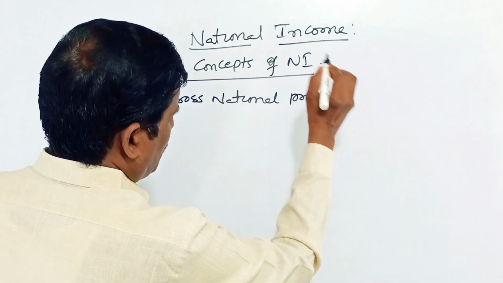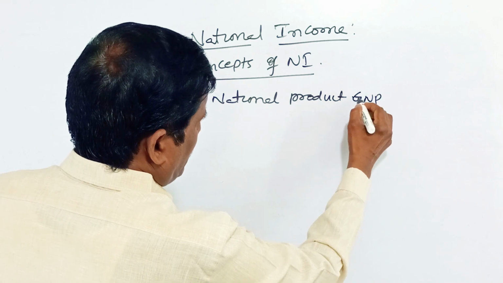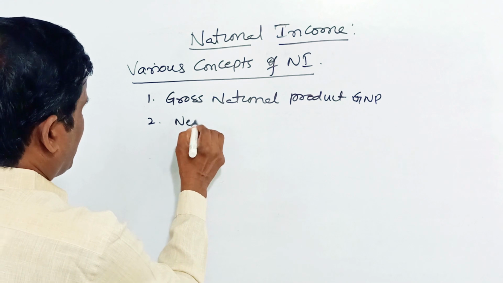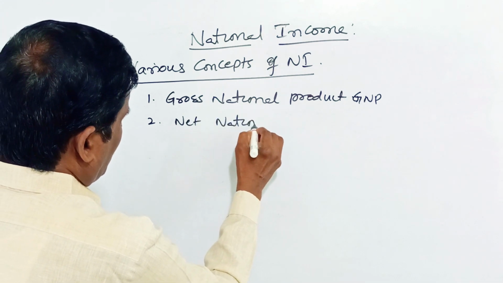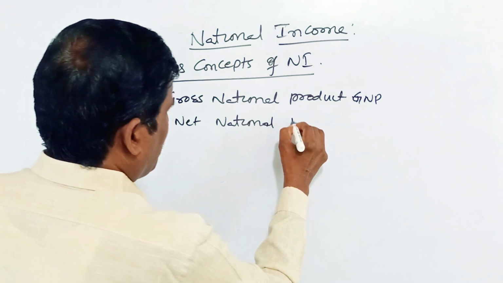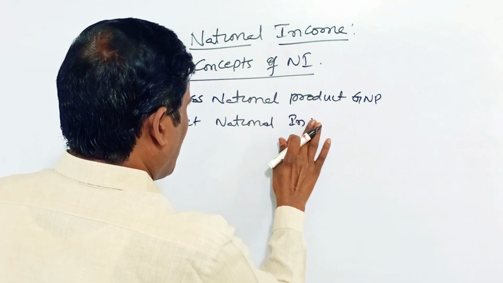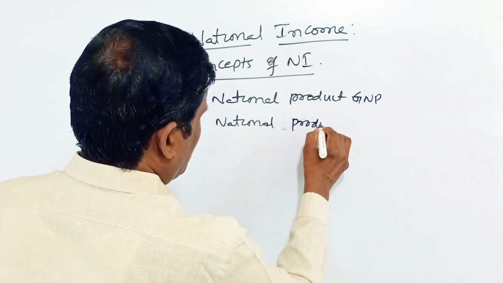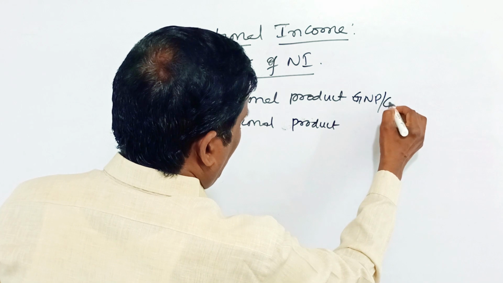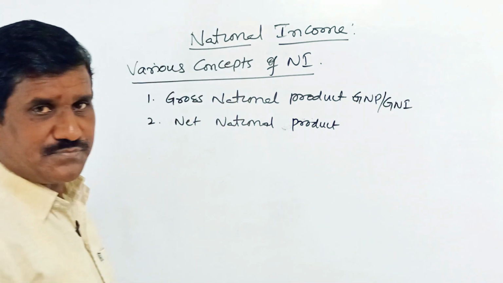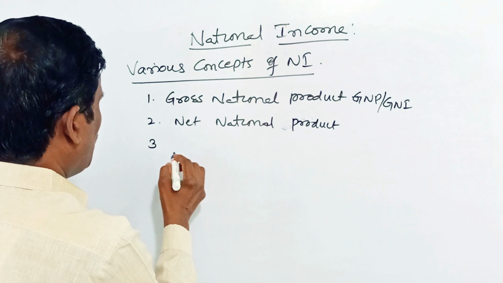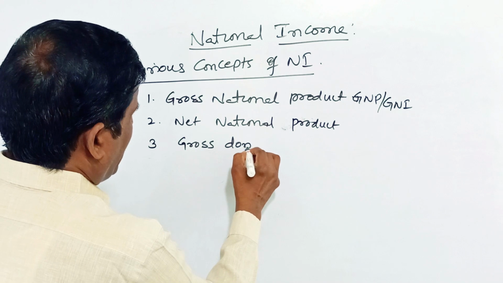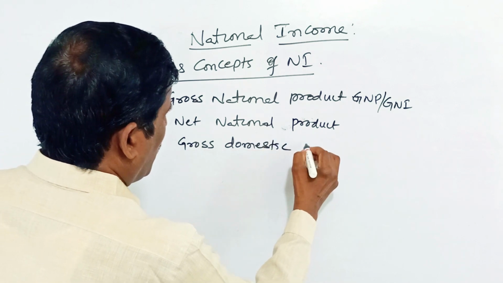Second, net national product or income, NNP. Next, third, gross domestic product, GDP.